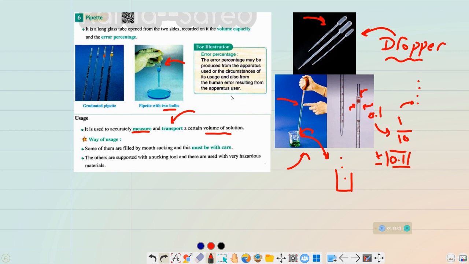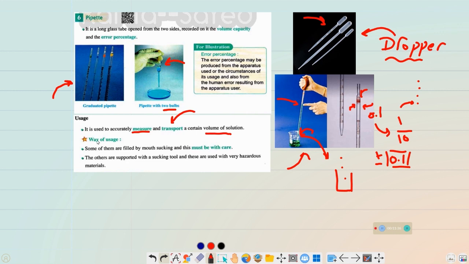Great, very good. Here it is telling you that the error may come from the apparatus used, the circumstances, meaning the situations or the usage, and also from human errors. These are the errors that we have talked about earlier. This is a graduated pipette, and this is a pipette with 2 bulbs. The usage is to measure and transport a certain volume of a solution, or to measure and transport an accurate volume of the solution.